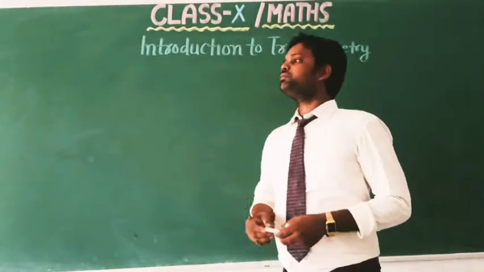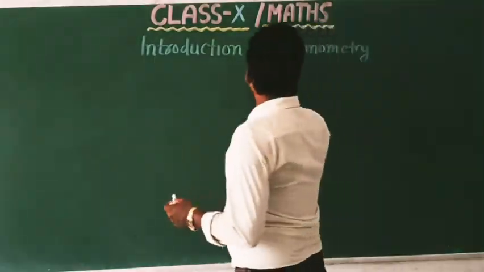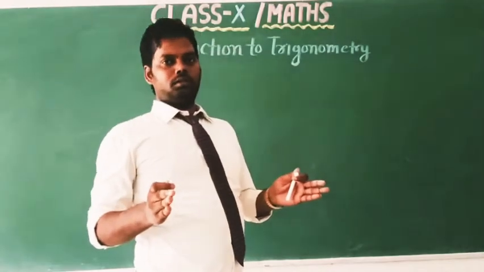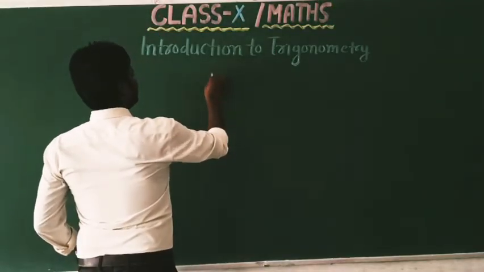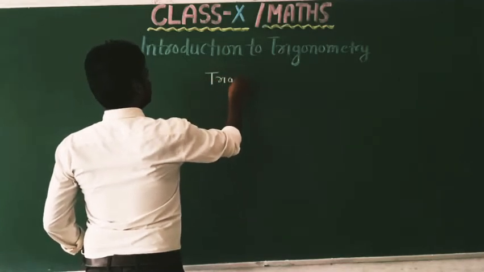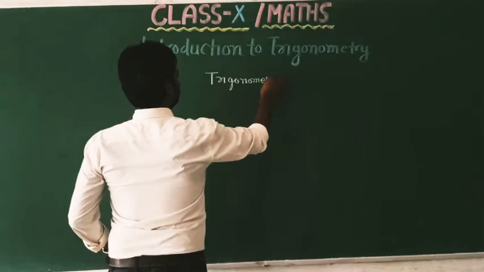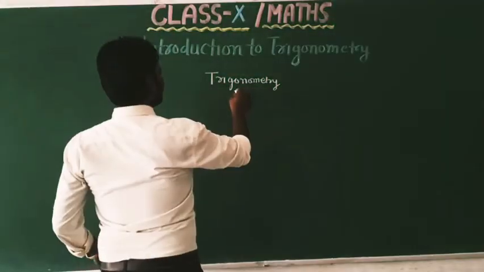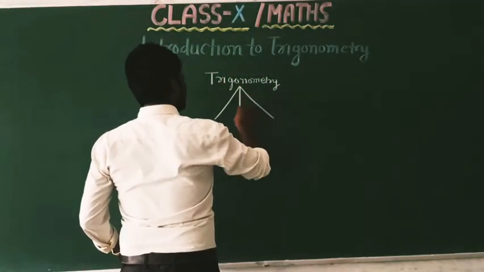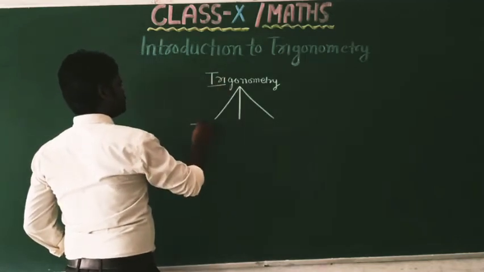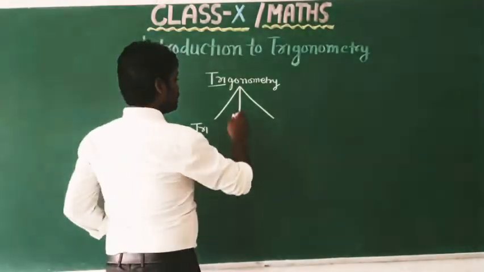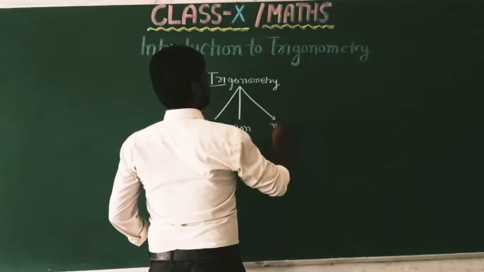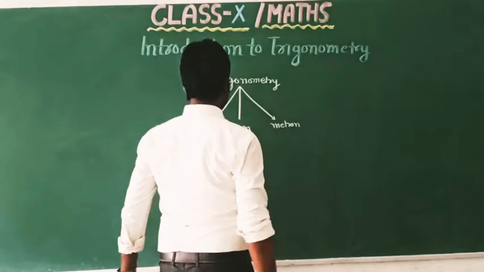So, dear children, the word trigonometry is derived from three Greek words: first tri, second gon, and third metron.